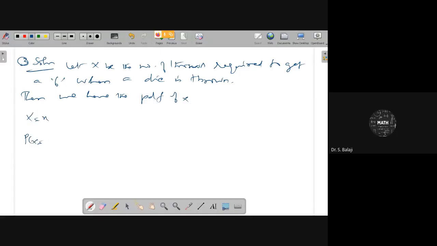Correspondingly, its probability value. The first throw itself, you can get a 6. Therefore, you can get 1 by 6. Second throw, if you get a 6, what is the idea here?